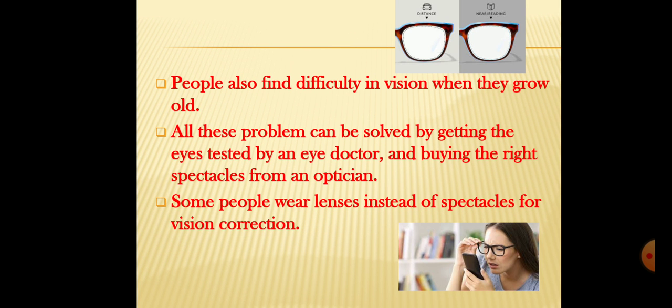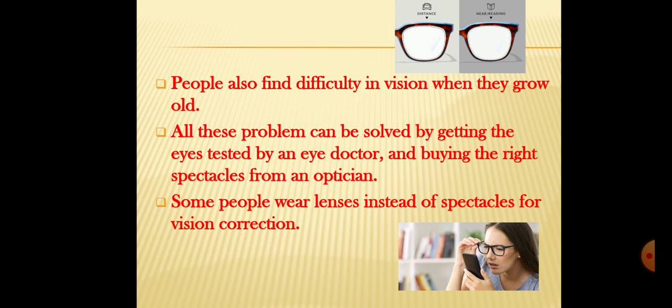People also find difficulty in vision when they grow old. Whenever your father and mother grow old, at that time they also have the problem of vision. All these problems can be solved by getting the eyes tested by an eye doctor. If you have an eye problem, then you have to visit your eye doctor and buy the right spectacles. For example, if you see clearly things that are far away but not near, that means you have the problem of farsightedness.